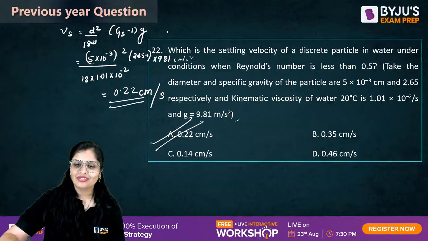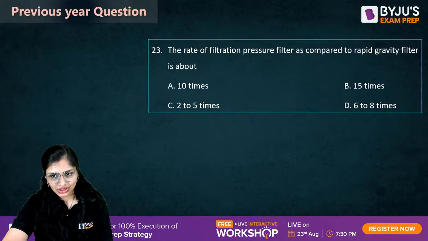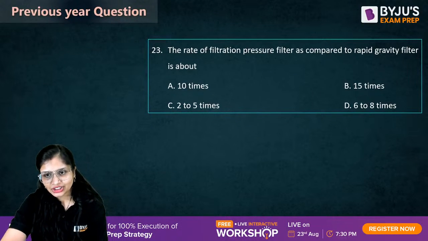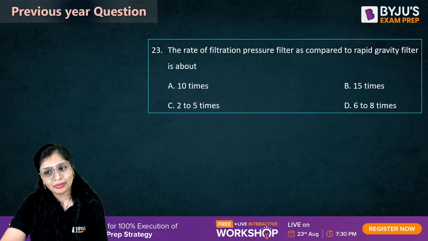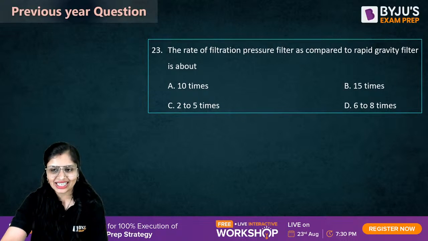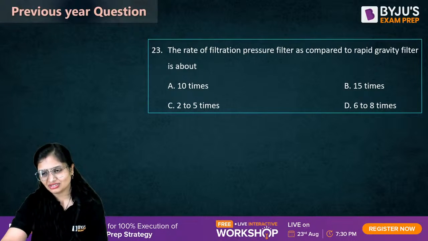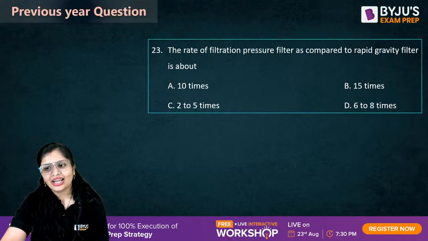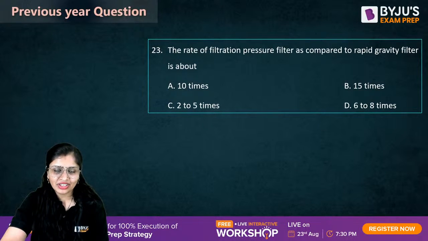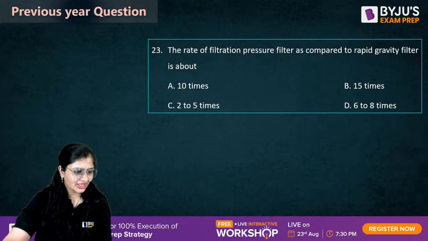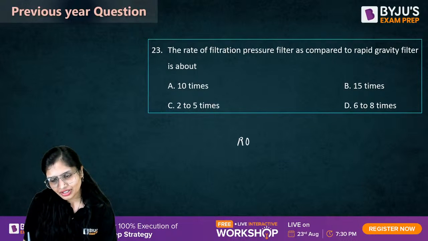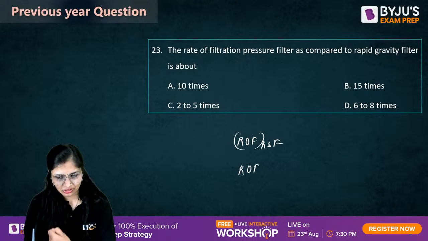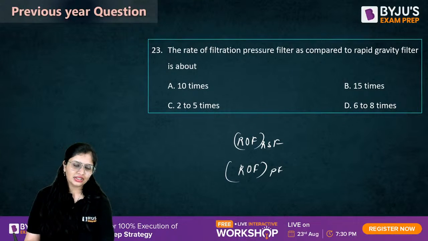Cool. Fine. 23rd question. The rate of filtration of a pressure filter as compared to rapid gravity filter, rapid sand gravity filter. Rapid gravity filters के comparison में pressure filter का filtration कितना होगा? Basically it is asking you the rate of filtration of RSF and rate of filtration of pressure filter. किसी को पता है कितना कितना होता है?